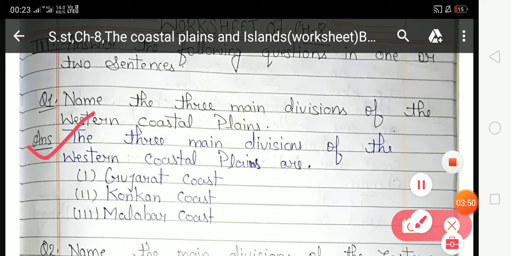The three major divisions of the western coastal plain are: first, the Gujarat coast, second, the Konkan coast, and third, the Malabar coast. There are three parts in which the western coastal plain is divided. Most of the Gujarat coast lies to the northwest of the Western Ghats, and the Konkan coast begins a little north of Mumbai and runs up to Goa. The Malabar coast stretches from Goa through Karnataka and Kerala till Kanyakumari.